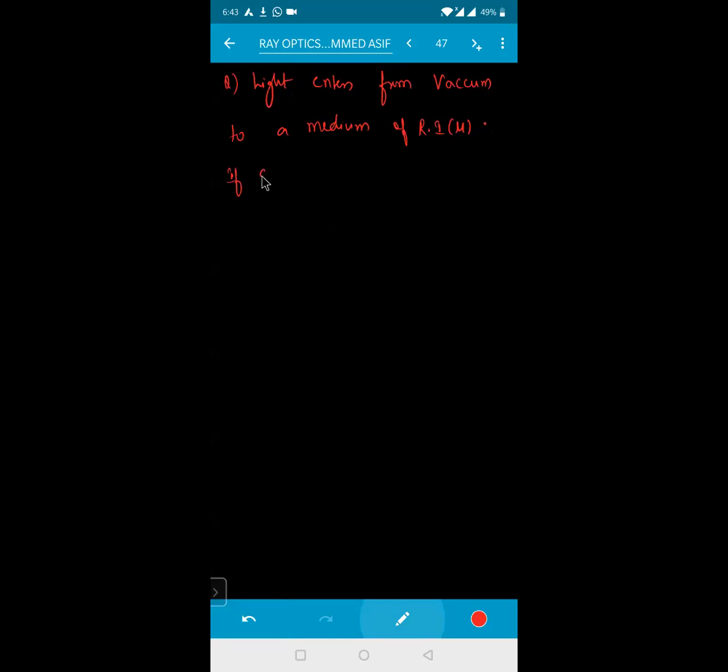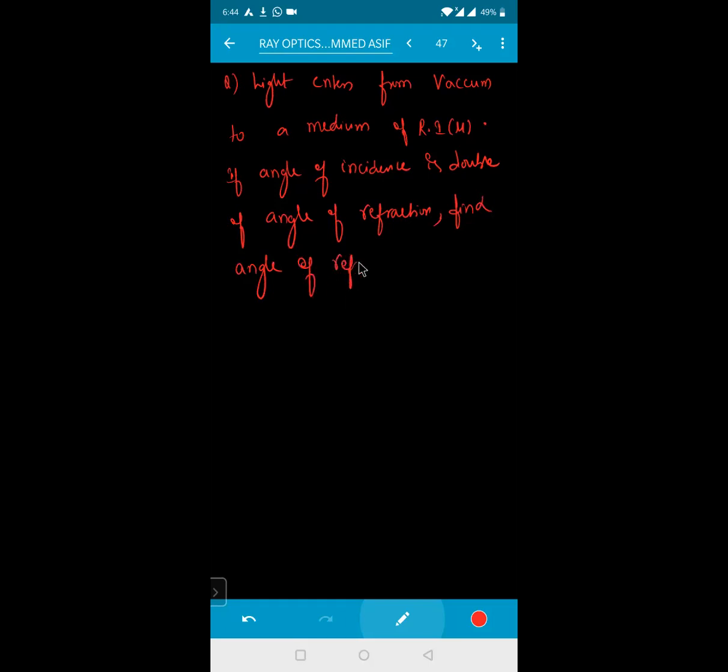If the angle of incidence is double the angle of refraction, find the angle of refraction.